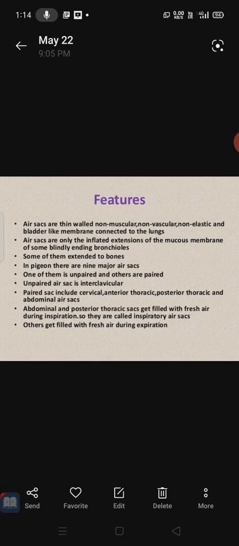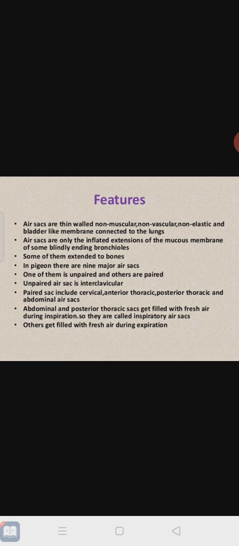What is the main characteristic feature of the air sac? Some of them extend to the bones. Air sacs are thin-walled compartments and non-muscular, non-vascular, and even non-elastic. They are bladder-like membranes connected to the lungs. These are mainly connected to the lungs.